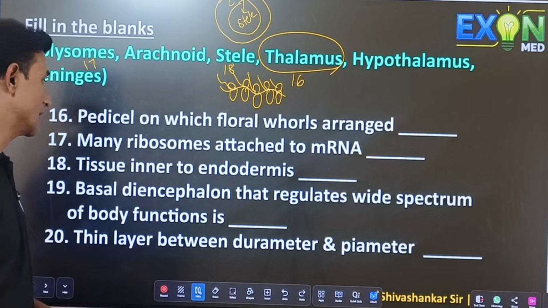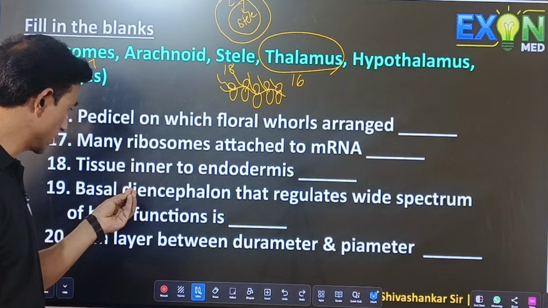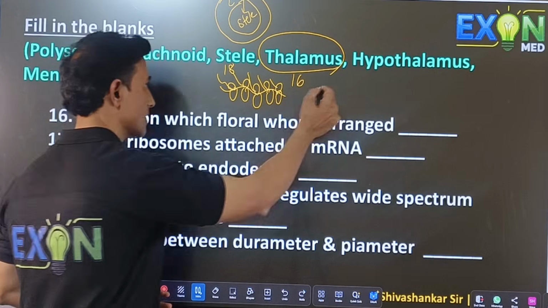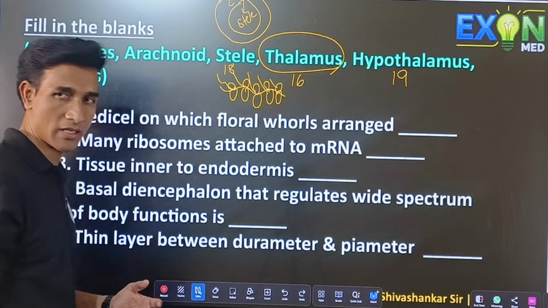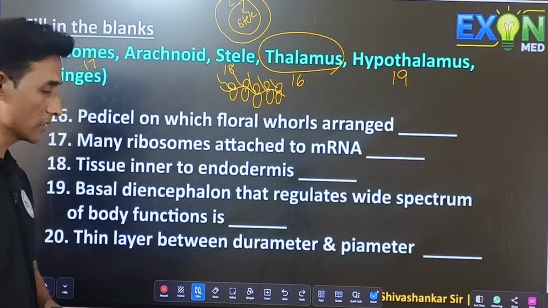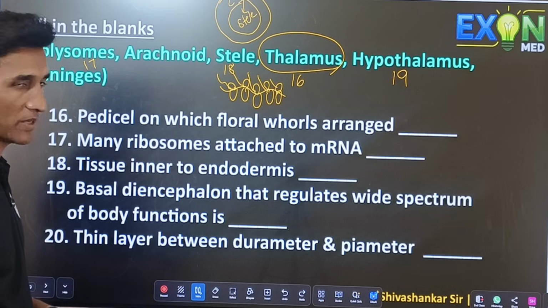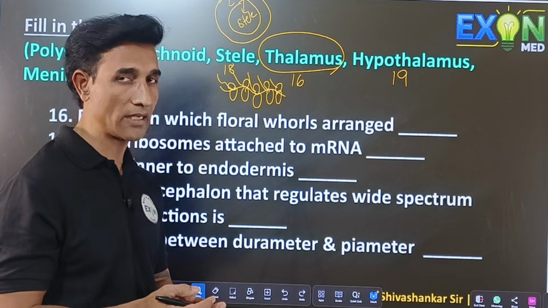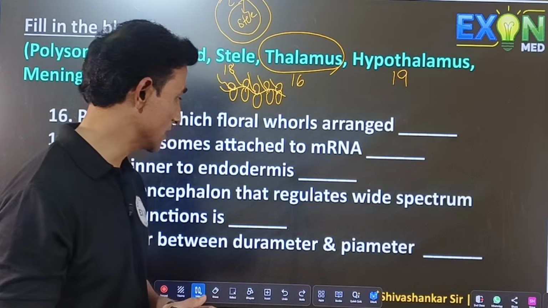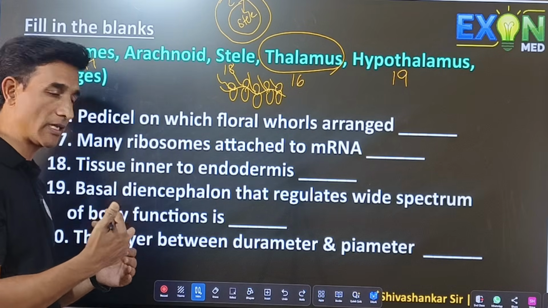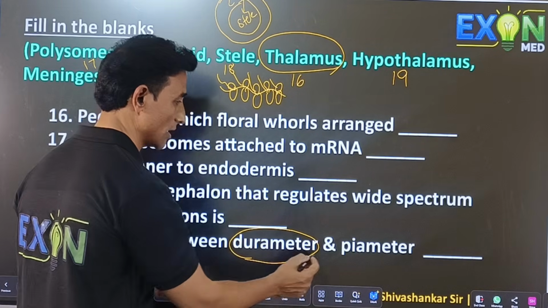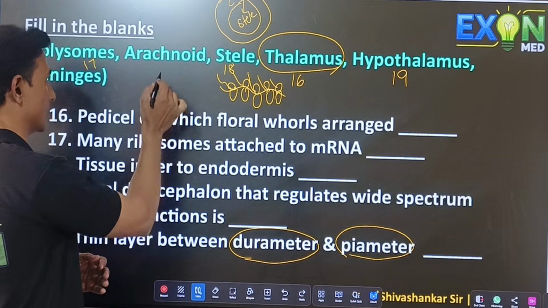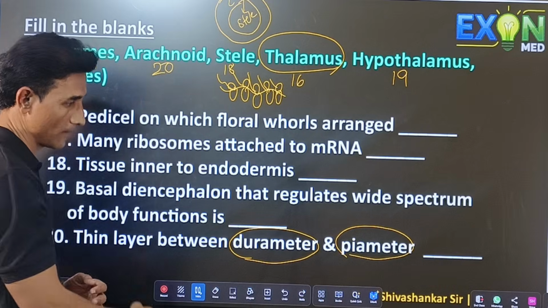In the brain, there is a structure present below the diencephalon, maintaining the wide spectrum, that is nothing but hypothalamus. And the last question, thin layer between dura mater and pia mater. The brain is covered with a protective covering called meninges. Meninges is differentiated into 3 layers: outer dura mater, inner pia mater, and middle arachnoid. So the correct answer is arachnoid.